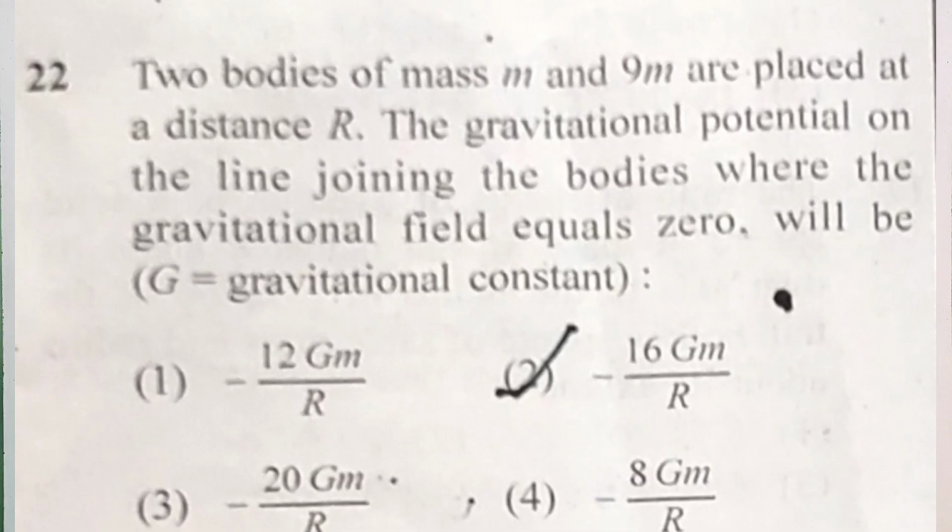The Venturi meter works on... a very easy question they have given. So the first option, Bernoulli's principle, is the only correct answer. Venturi meter works on Bernoulli's principle. Next one you can take. Two bodies of masses m and 9m are placed at a distance r. The gravitational potential on the line joining the bodies where the gravitational field equals 0 will be, within the bracket, G is the gravitation constant they mentioned. In this, what they are saying is the two masses are given.